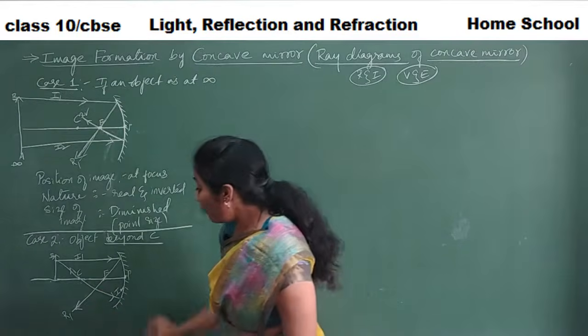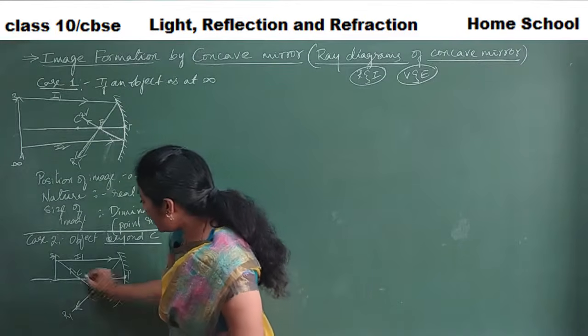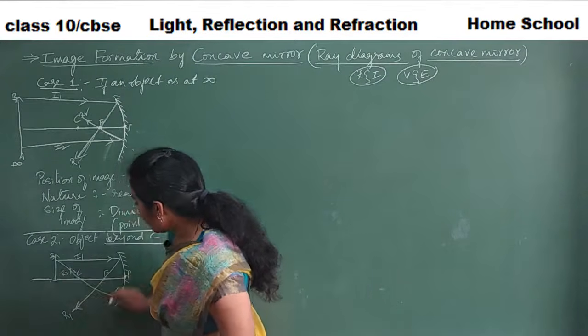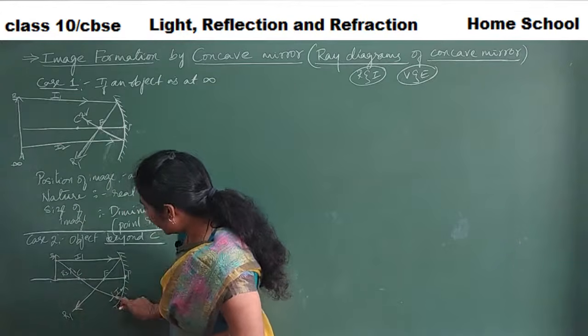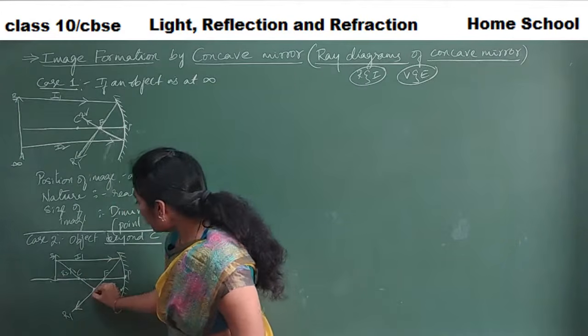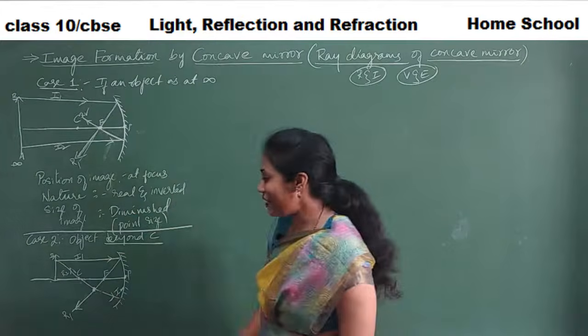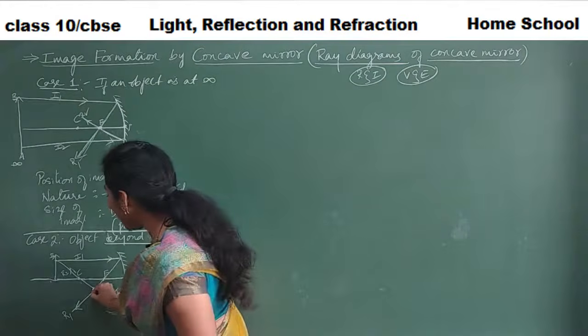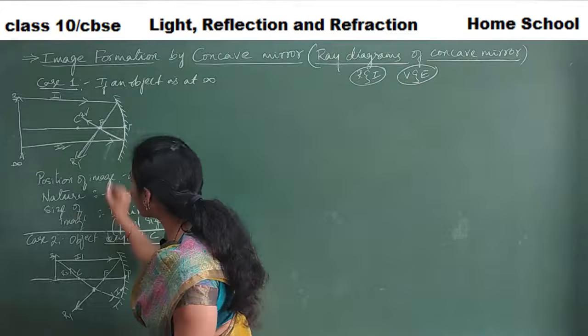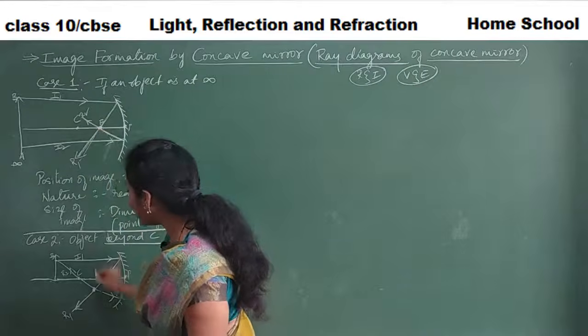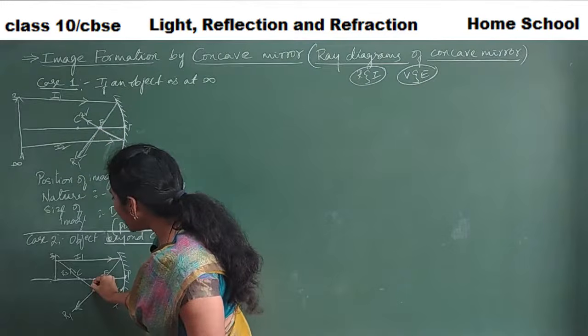Now where are the reflected rays meeting, guys? This is my R1 and this is R2. Here at this point both are meeting. So the image is formed. Here the image is point size, but draw the image from the principal axis.